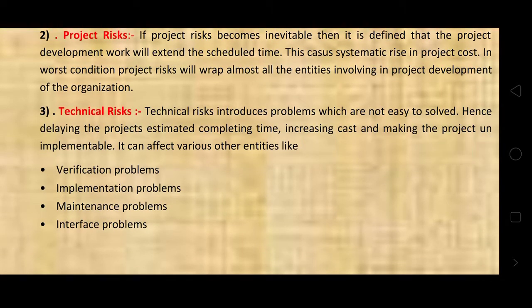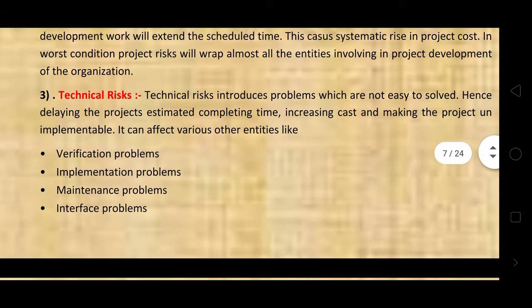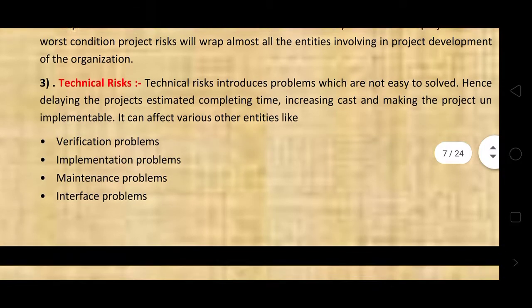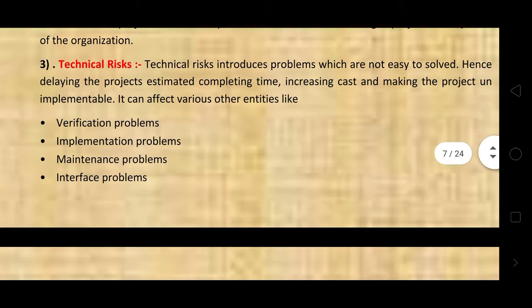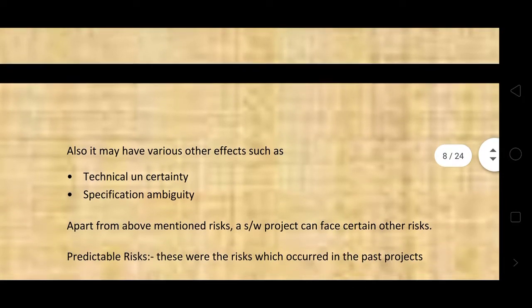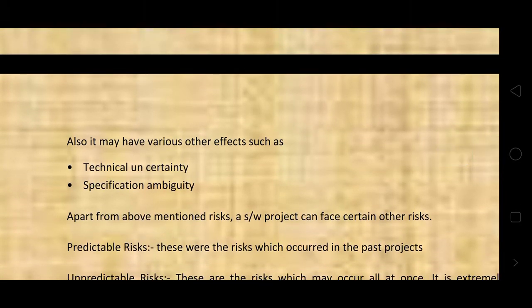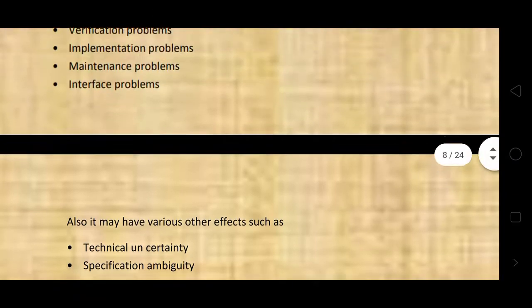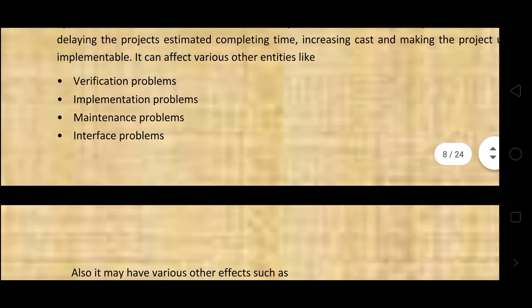Technical risk is not easy to solve, hence delaying the project's estimated completion time and cost and project implementation, and affecting various other entities like verification problem, implementation problem, maintenance problem, interface problem, technical uncertainty, specification ambiguity. If the problem occurs, there are a number of entities in these different risks. It may be a maintenance problem or verification problem.